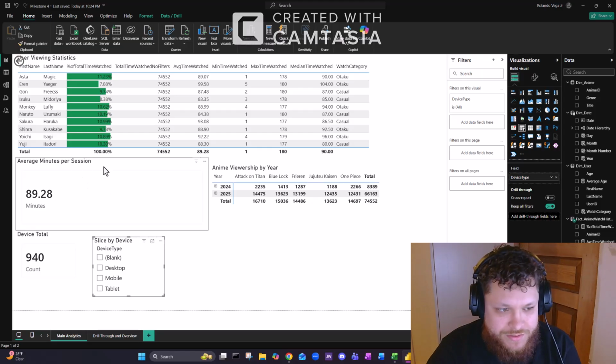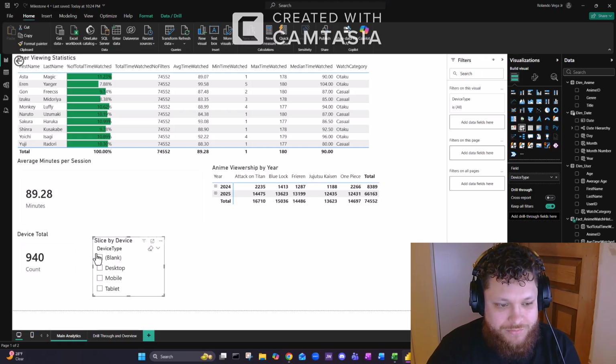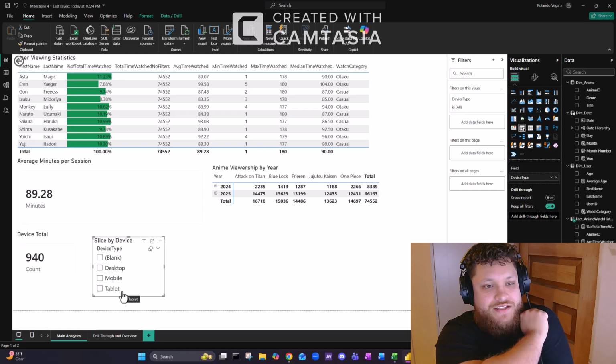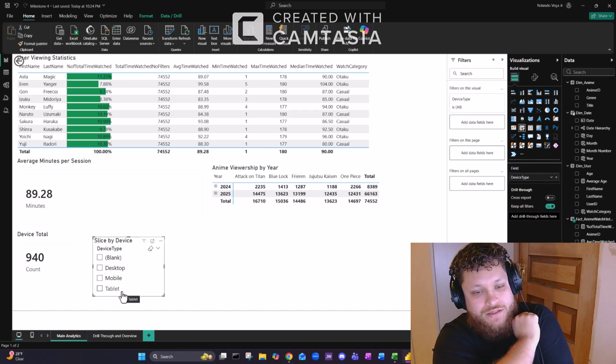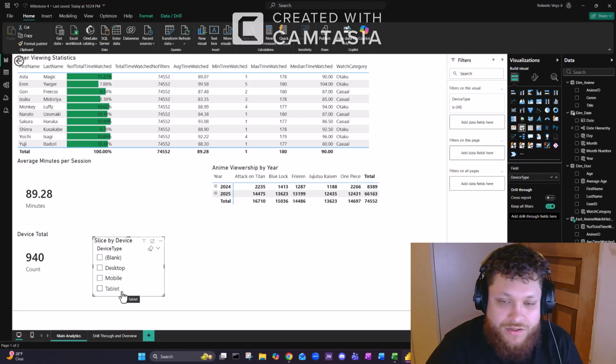This is one of my cards, average minutes per session during each watch session. This is my other card, which has the total device count, which would be these three, either desktop, mobile, tablet. It's just a distinction between how each user watched their anime. It could have been on a computer, on a mobile device, or on a tablet.